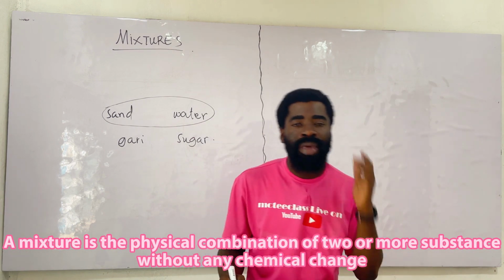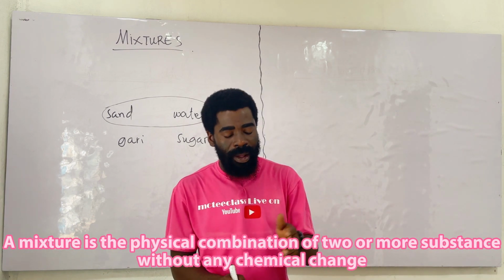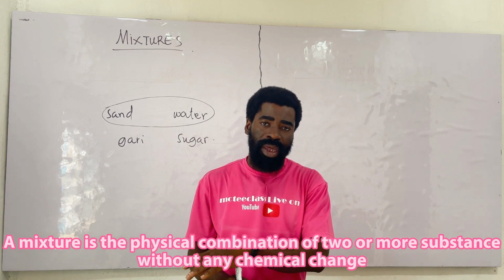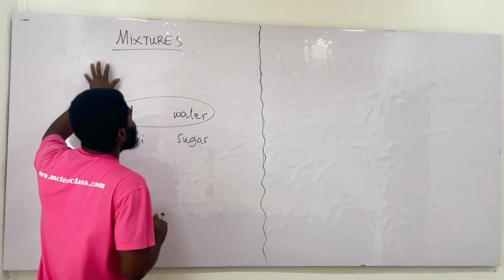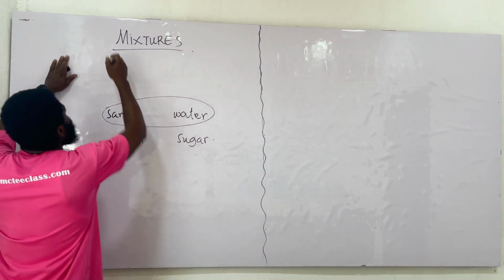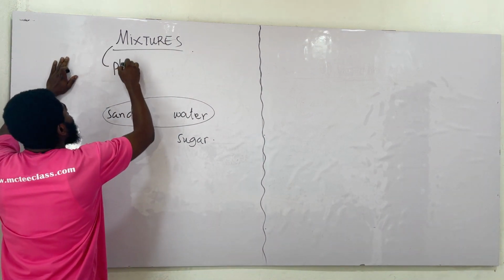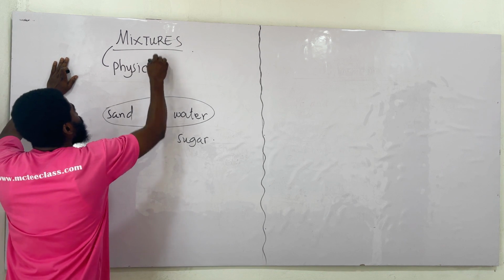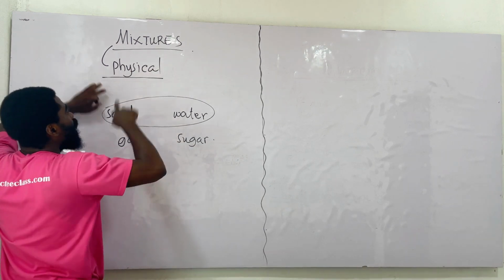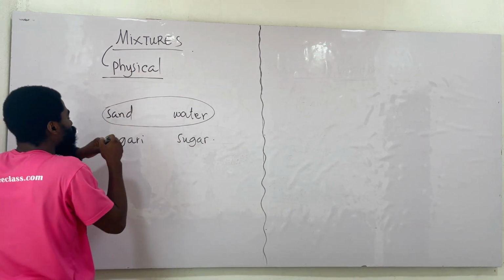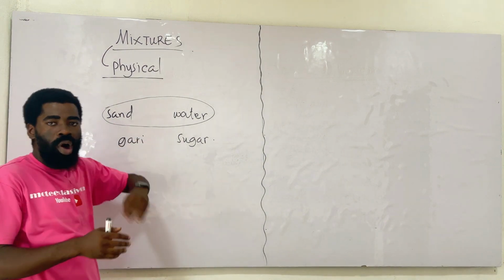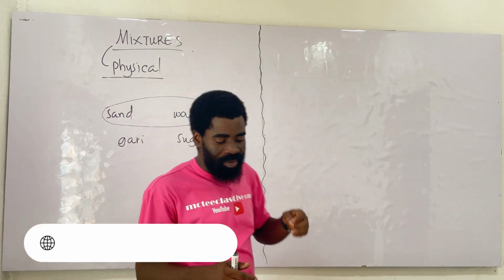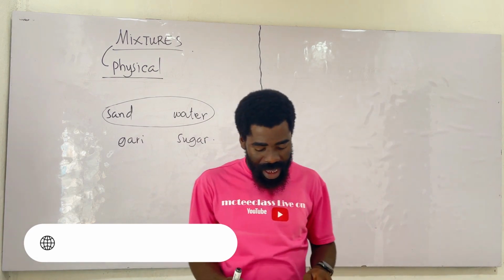Because when there's a chemical change, it becomes a compound. You get the point I'm making here? Good. So a mixture is a physical combination of two or more substances. We physically combine two or more substances and we have a mixture without any chemical change.